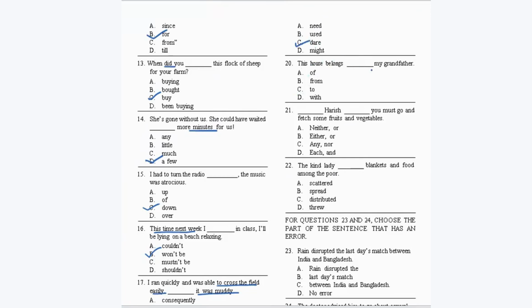This house belongs dash my grandfather. So definitely when it is a belonging, it should be the preposition to here we need to use. Okay, so this house belongs to my grandfather.